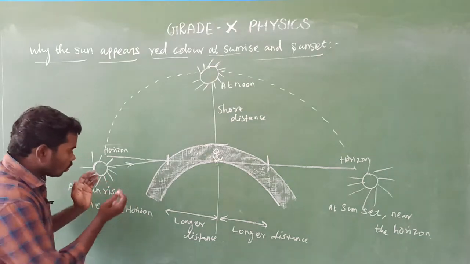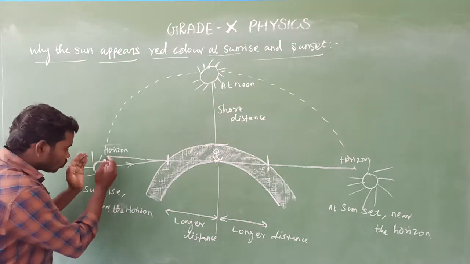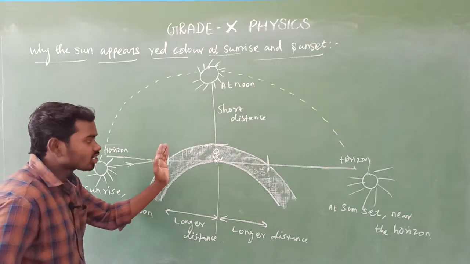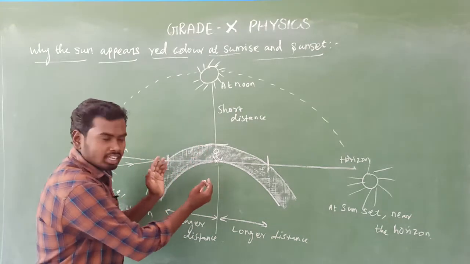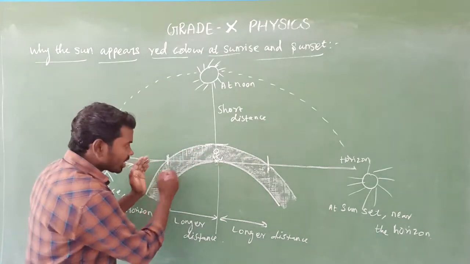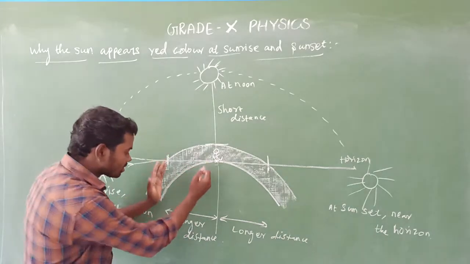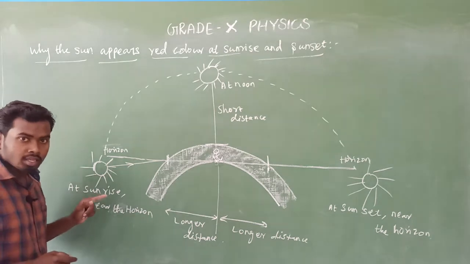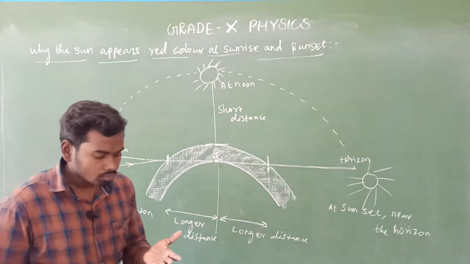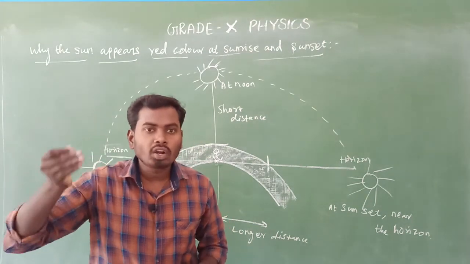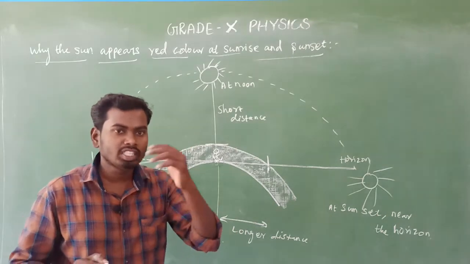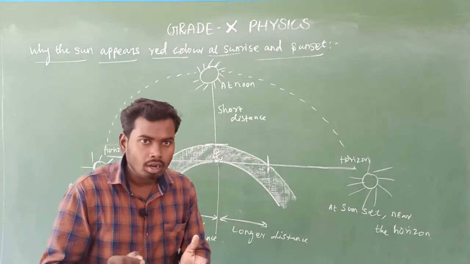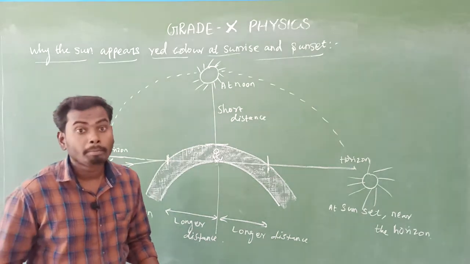So during sunrise, the sunlight has to travel a longer distance to reach us. Am I right? This is a longer distance. When? During sunrise. So the shorter wavelength visible spectrum scatters before reaching us.